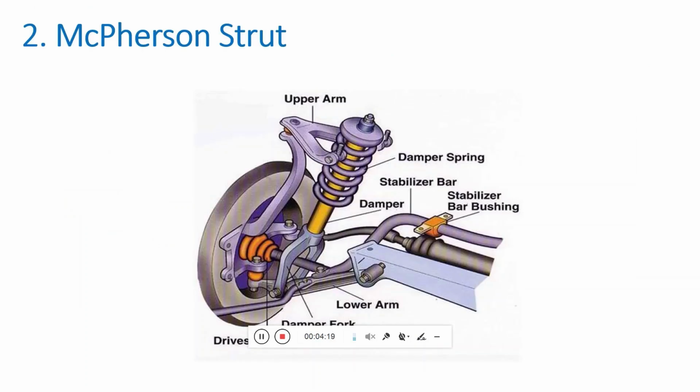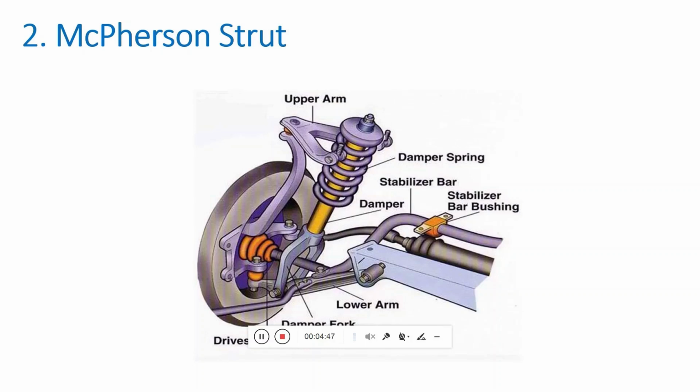The second type of suspension system we will look at is McPherson strut. The most widely used independent suspension system is the McPherson strut. Almost every passenger car today has this setup at the front and a simpler coil spring at the rear. McPherson strut includes a simple assembly of coil spring and a damper shock absorber.